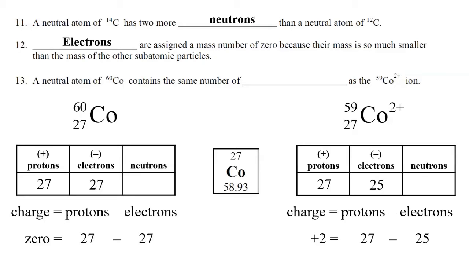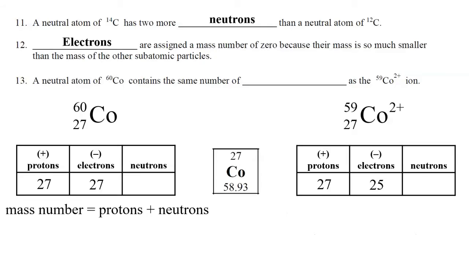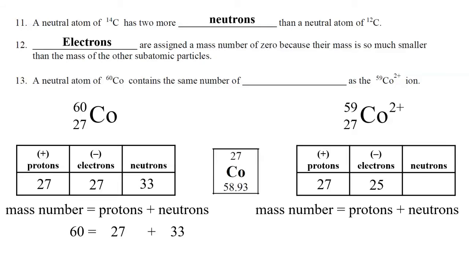And now for the neutrons, the mass number is equal to protons plus neutrons. So 27 plus what number equals 60? That number is 33. So 27 protons and 33 neutrons equals 60. But on the other particle, the mass is 59, so it's going to have 32 neutrons because 27 plus 32 is 59. Hopefully you can see why the correct answer to number 13 is protons.